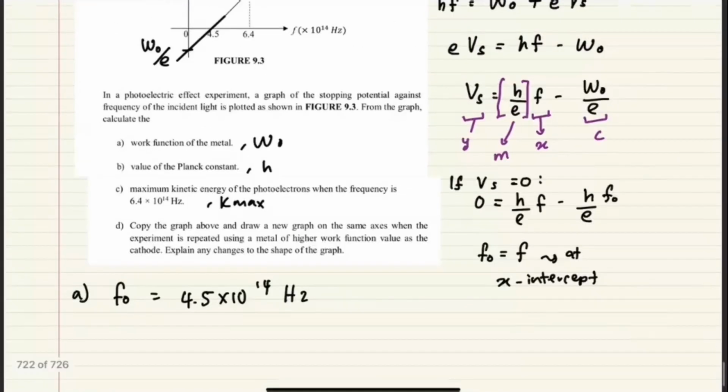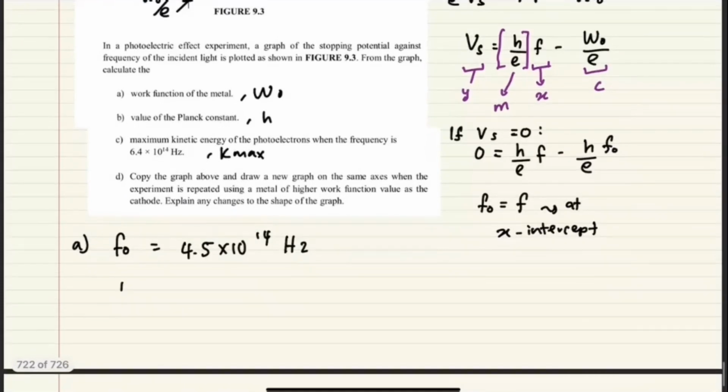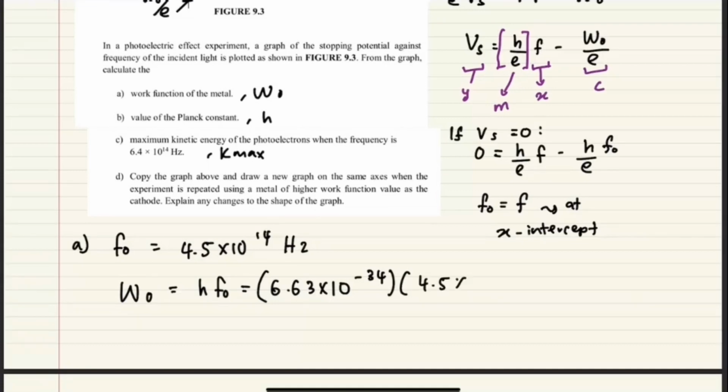Okay, now let's try to calculate. W0 is equal to H F0, so 6.63 times 10 to the power of negative 34 multiplied with 4.5 times 10 to the power of 14. That is 14.